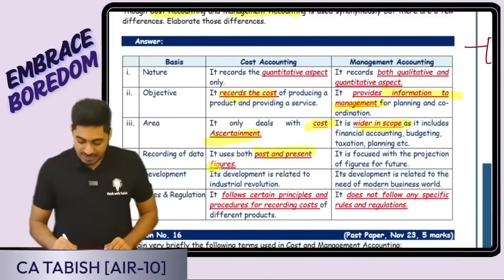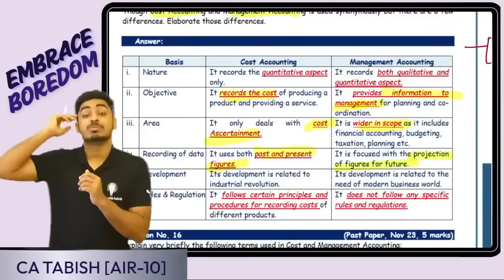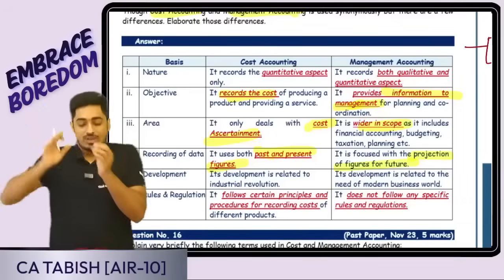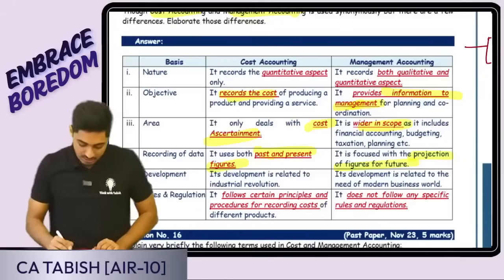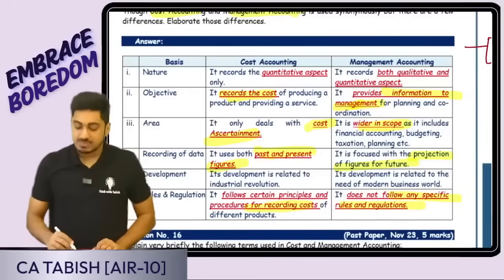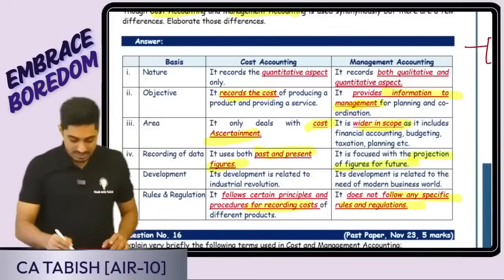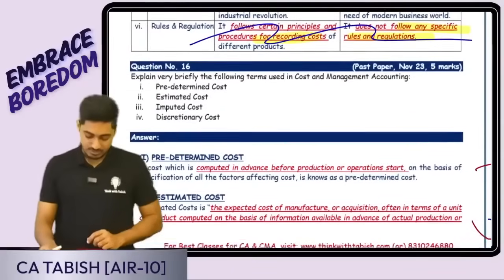I'm using past as well as present figures. Here, based on the present figures, I will be projecting for the future also. Right now this is the case, so in future, what can be, that also we are doing here. Cost accounting follows certain principles for recording cost. Management accounting does not follow any specific set of rules or regulations. So if you remember these four pointers, it is going to be sufficient for us. Is this clear, everyone? Okay, perfect.